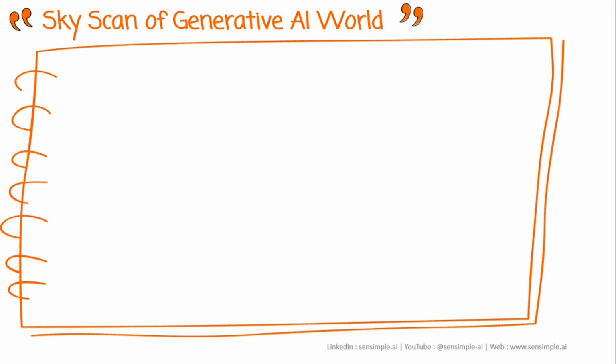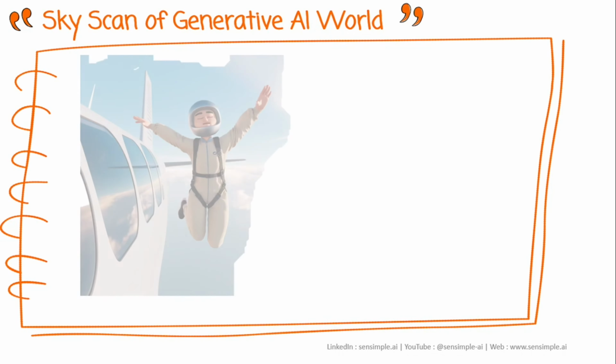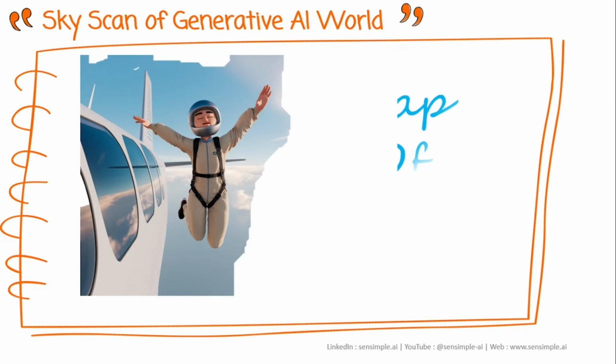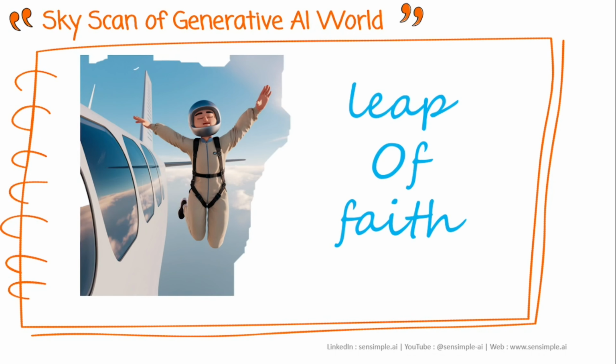To avoid ourselves being overwhelmed by these jargons, we are going to see the world with a very systematic top down approach, where basically we will start with a sky scan of the generative AI world. We will have a leap of faith in ourselves that we are brave enough to jump out of the comfortable plane with our parachute, and as we descend down at each height, we will have a precise focus on the minimum jargons as needed to keep things simple.